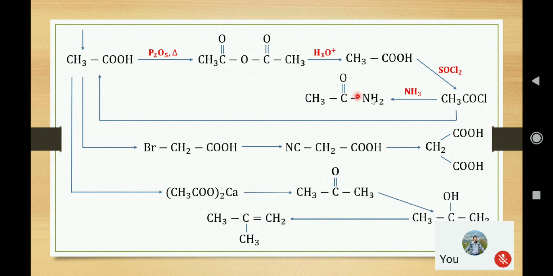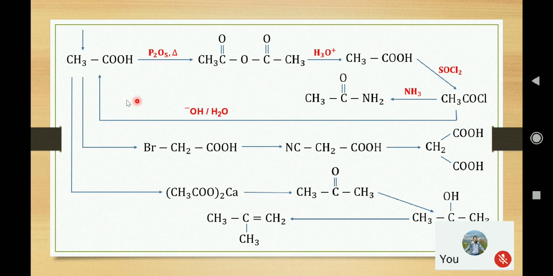Now from this acid halide we can also return back to the carboxylic acid, as we know that all the acid derivatives can be converted to the respective carboxylic acid by hydrolysis. So this must be the hydrolysis process. It can be done in presence of alkali.